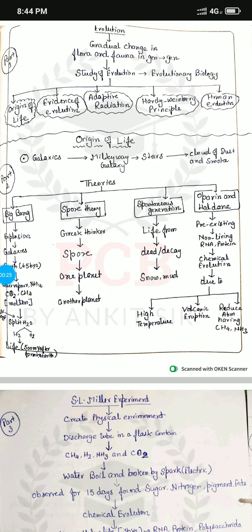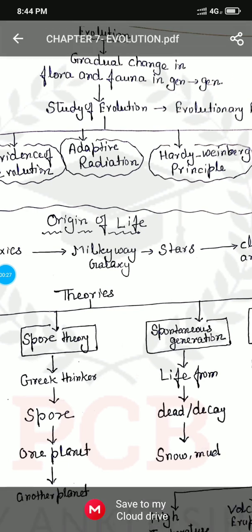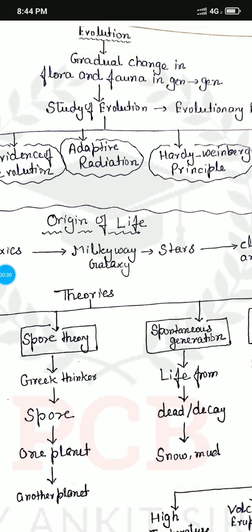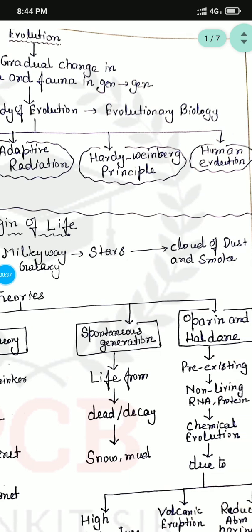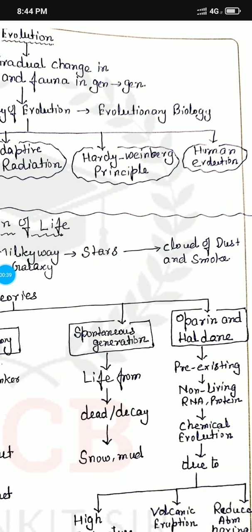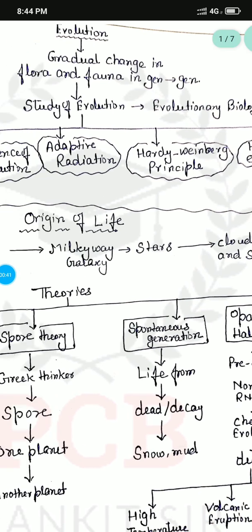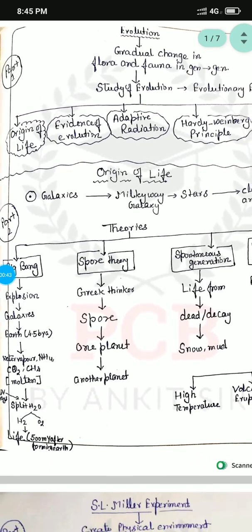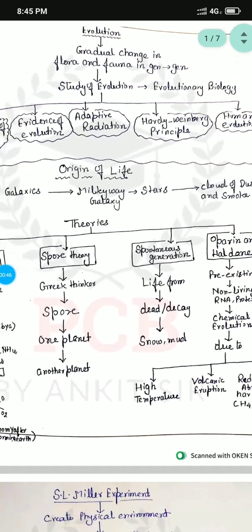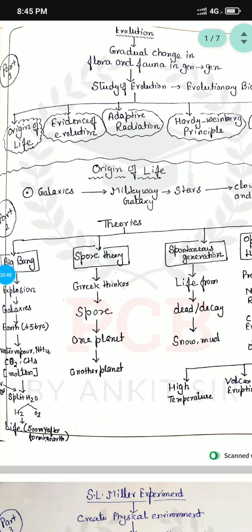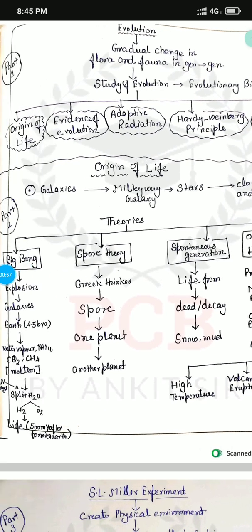Evolution is actually a type of gradual change in flora and fauna from generation to generation. It is the study of evolution, and this is studied in a branch of biology called evolutionary biology. This study of evolution actually depends on five parts. Number one, origin of life. Number two, evidence of evolution. Number three, adaptive radiation. Number four, Hardy-Weinberg law, and the fifth one, human evolution.